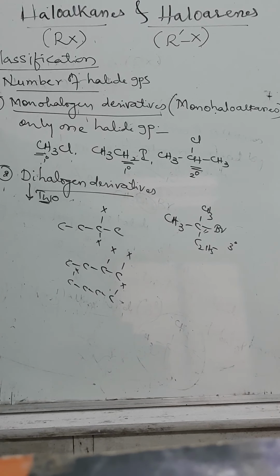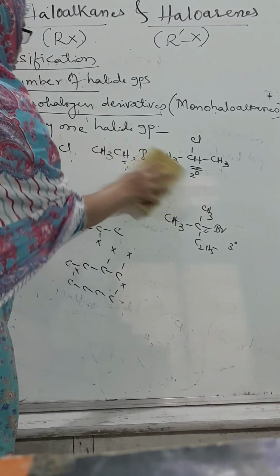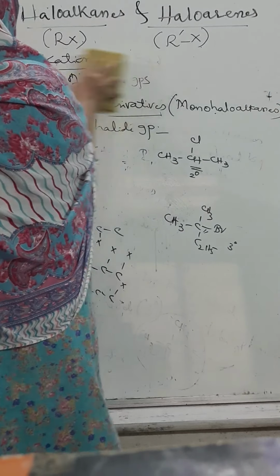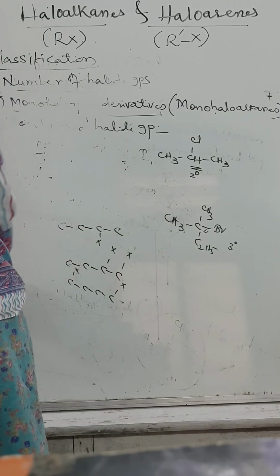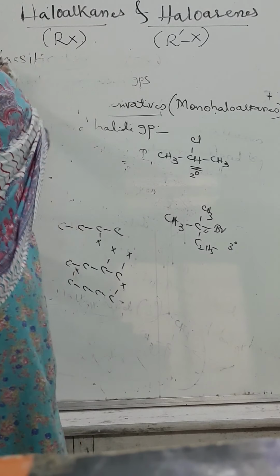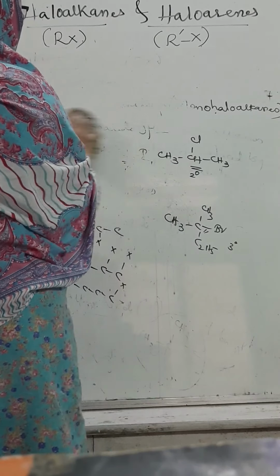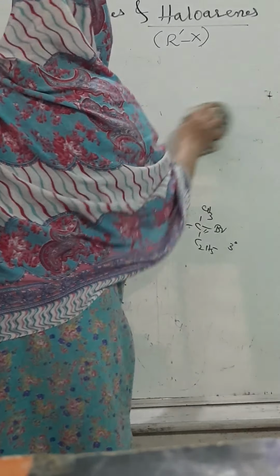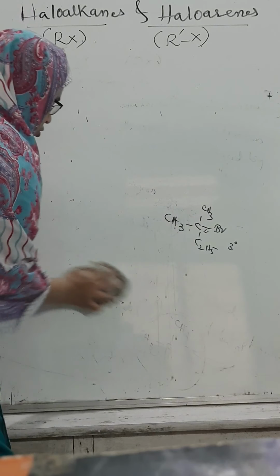Children, you listen here. Whenever we write with respect to dihalogen derivatives, both the halide groups may be linked to the same carbon atom, or to different carbon atoms, or they may be linked to terminal carbon atoms. Let us see how they are classified on the basis of two halide groups linked to the same carbon atom, different carbon atoms and terminal carbon atoms. Shall we move? Okay.